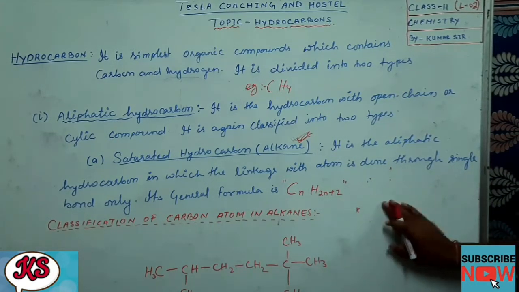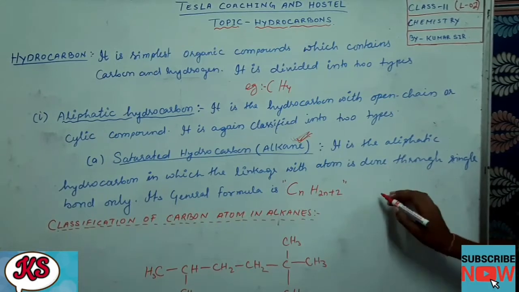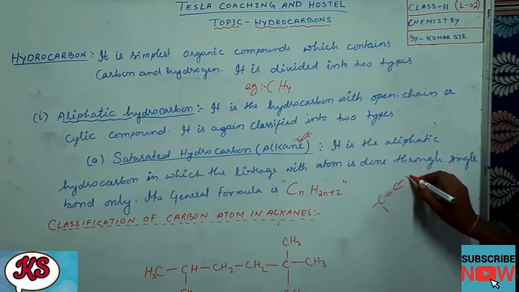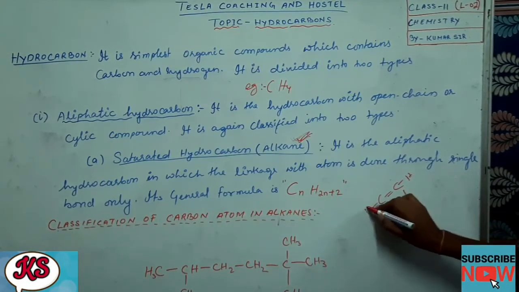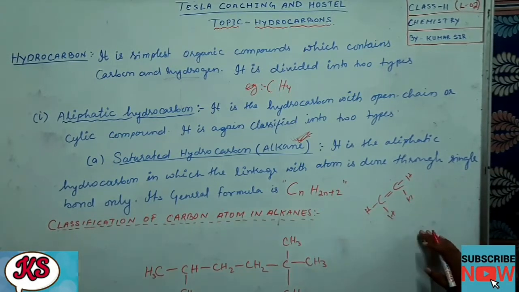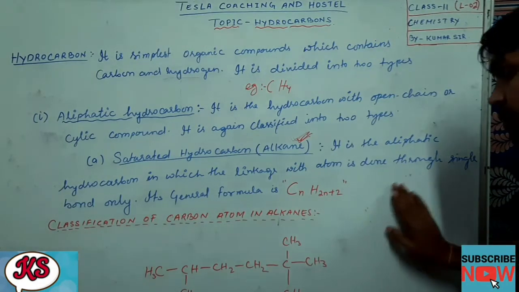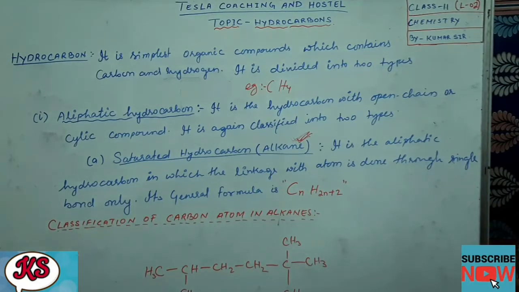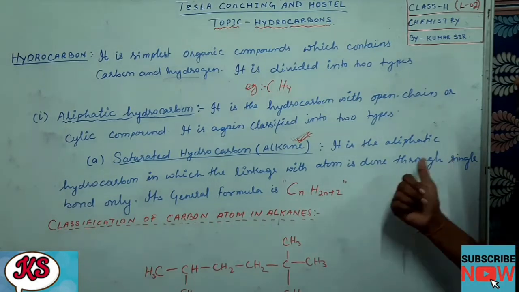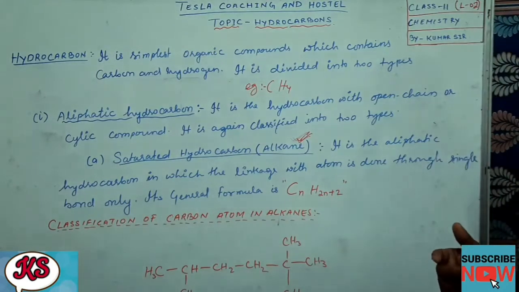But if it contains even a single double bond, it will be called an unsaturated hydrocarbon, because it contains a double bond. So saturated hydrocarbons are those in which the carbon and hydrogen atoms are bonded only through single bonds.